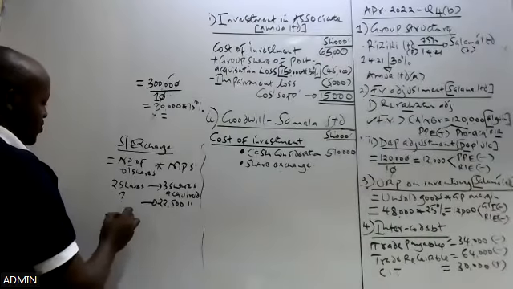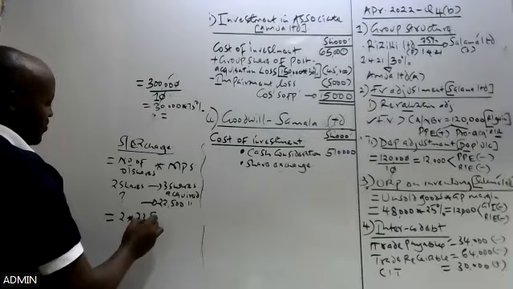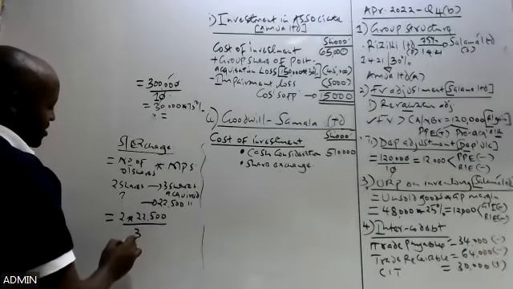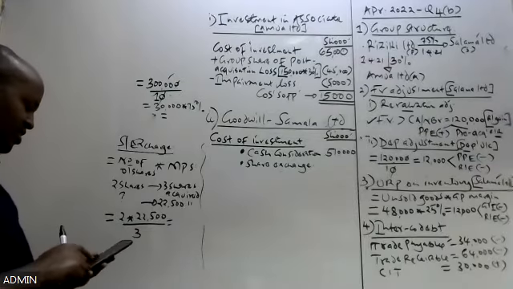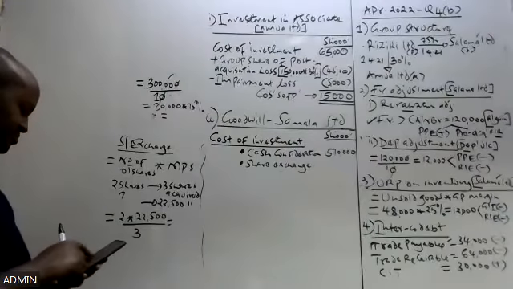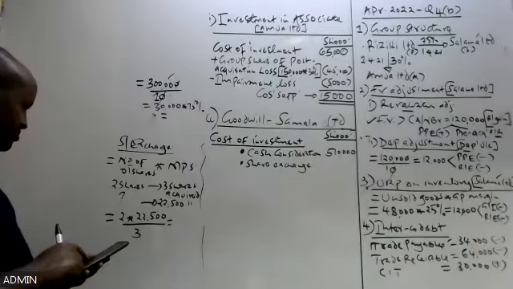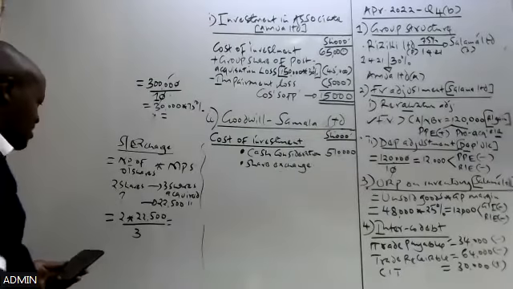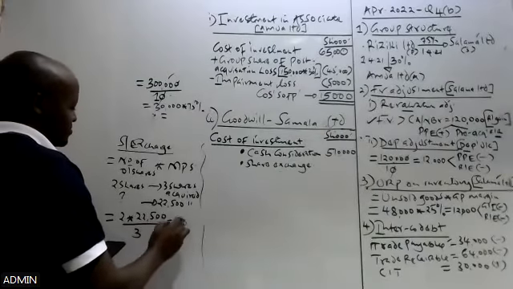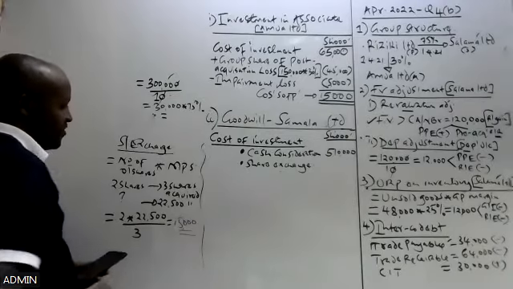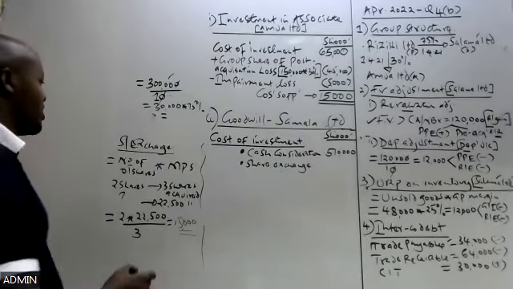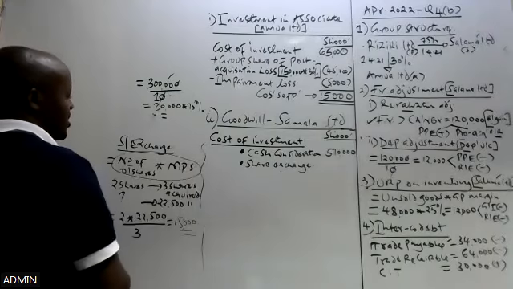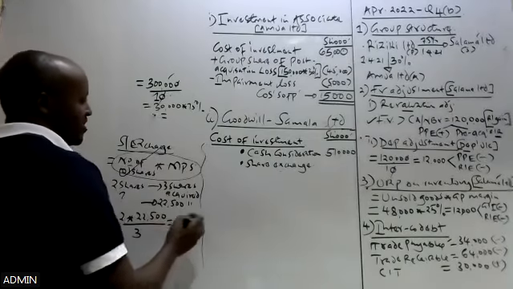So we take 2 times 22,500, and we divide that by 3. Times 2 divided by 3, which will give us 15,000. These are the shares which were issued by the parent company in paying the purchase consideration. So therefore, to determine the purchase consideration paid through share exchange, we already have the shares issued, 15,000 here.